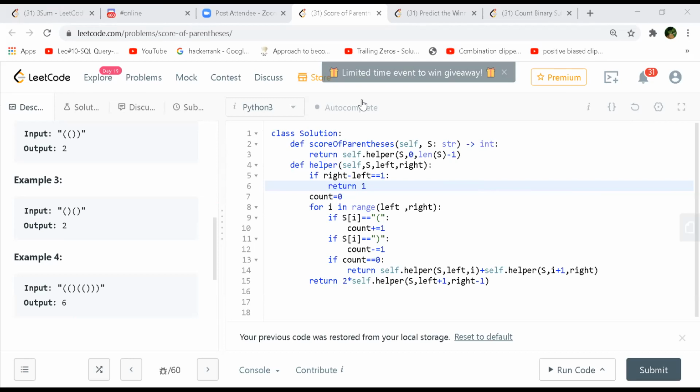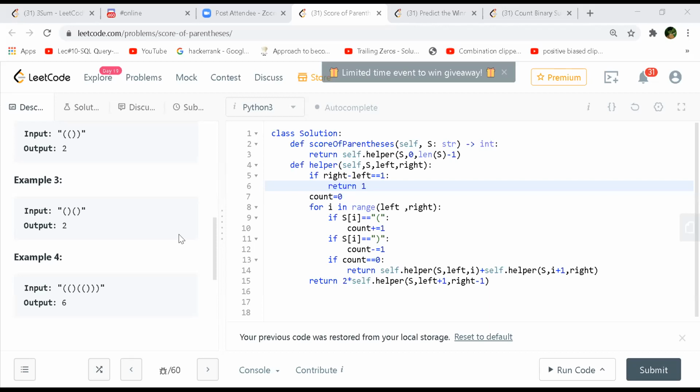I still didn't get it. So what all calls will be made in the last call? Can we take how much part is called in the first recursion? It is better to visualize, but I'm not able to visualize it in this way. Yeah, so see what we are doing.